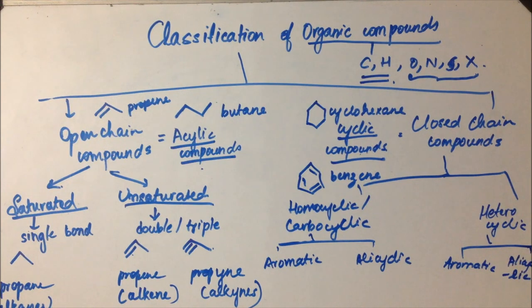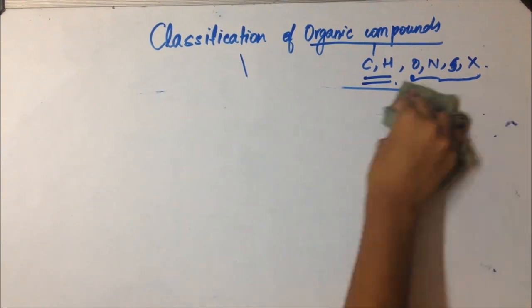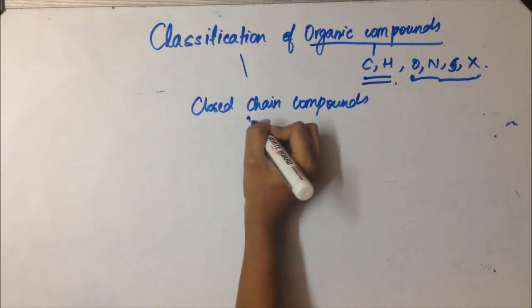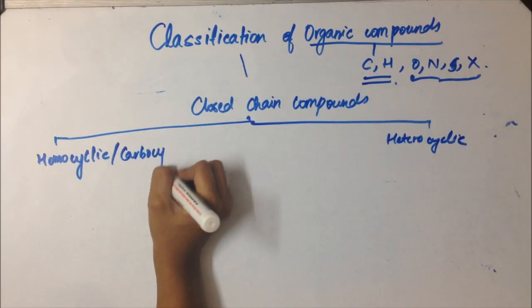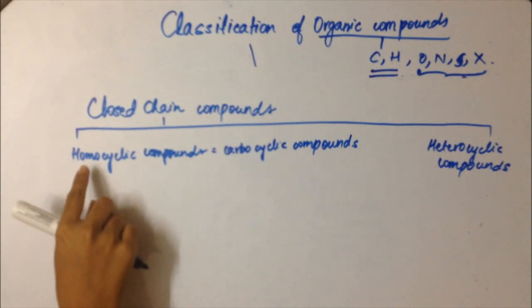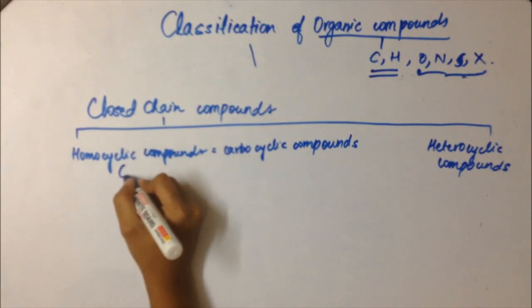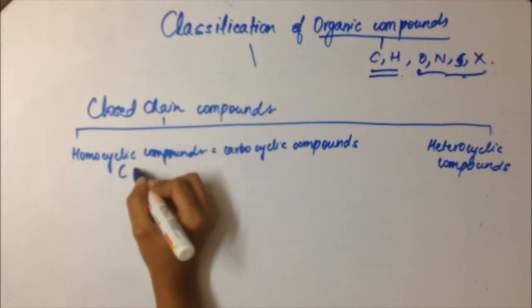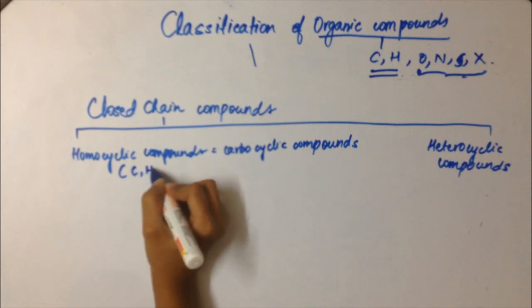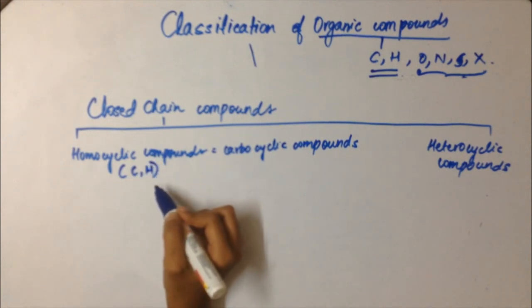We'll discuss this further. Homocyclic compounds are those compounds which contain only carbon and hydrogen in their ring structure.